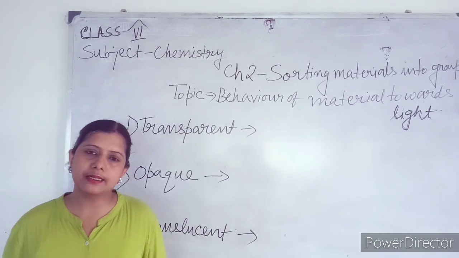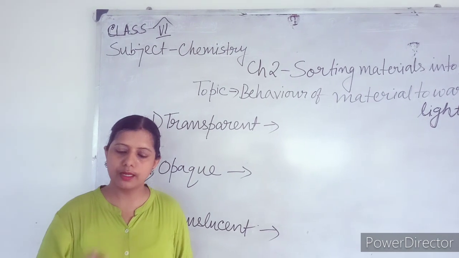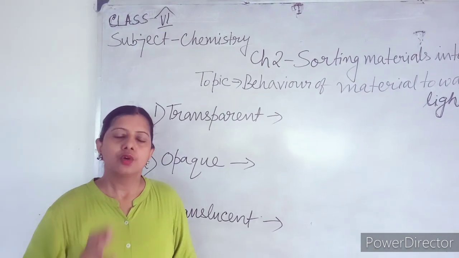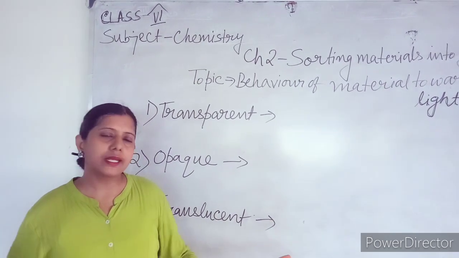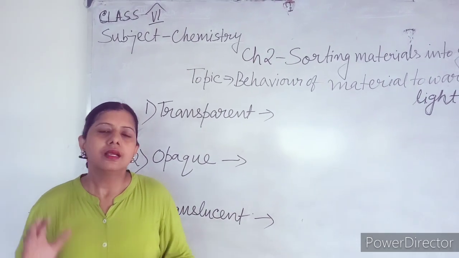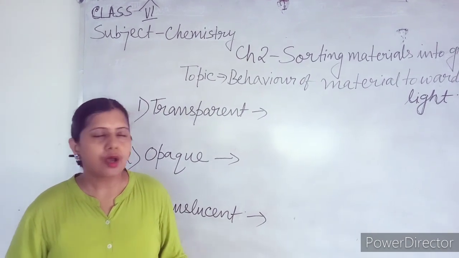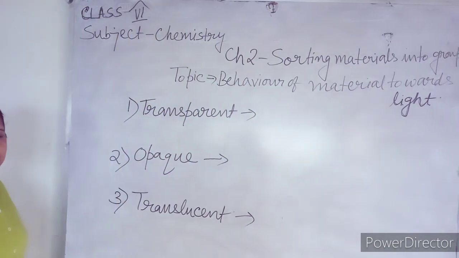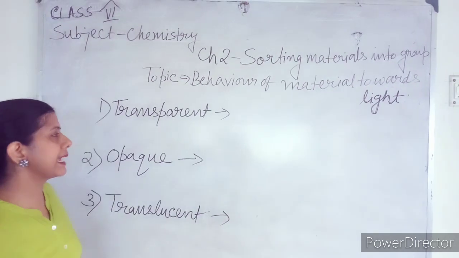Now we can separate them according to their shape, size, appearance, luster, whether dull or light or bright. So many characteristics are there, depending upon which we can separate the materials. Now my topic today, I am going to separate the materials according to the behavior of material towards light.